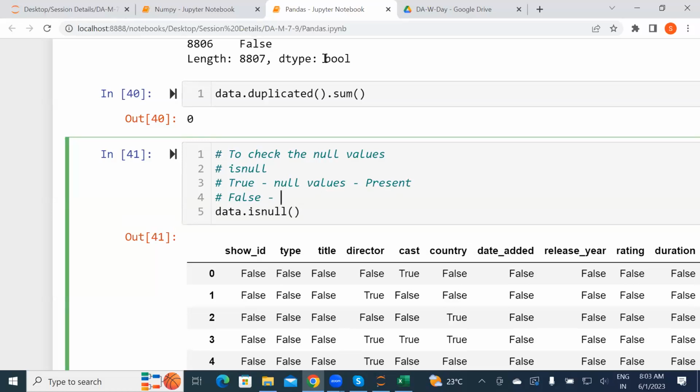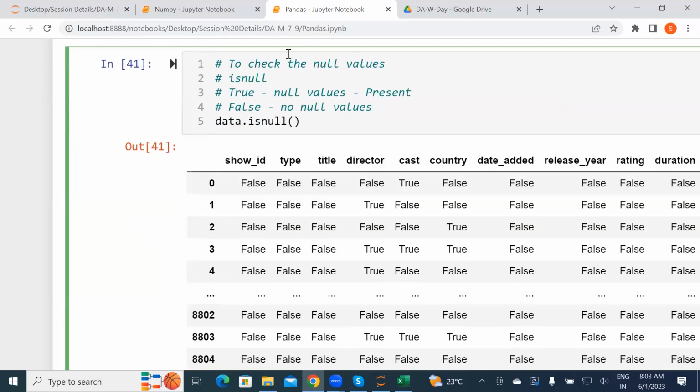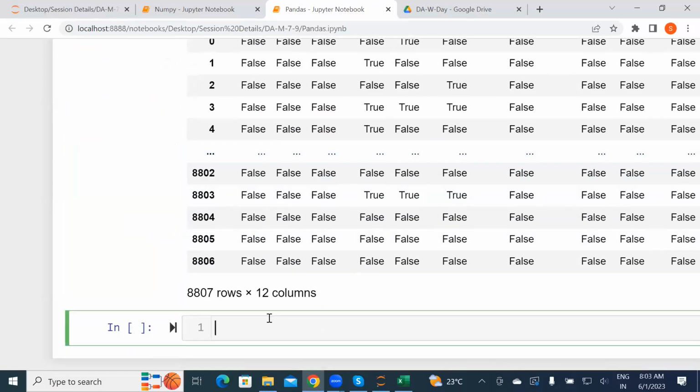False. No null value. If you observe, there will be lots of null values because I didn't remove them, since we need to see what is there and then work on it. So lots of null values are there. Here also you can do one thing: you can check the sum of that.